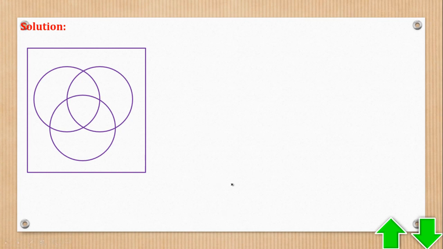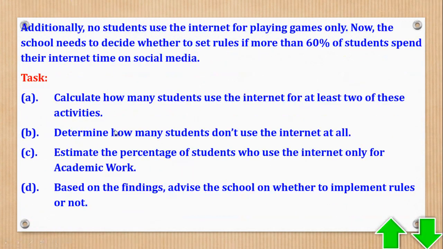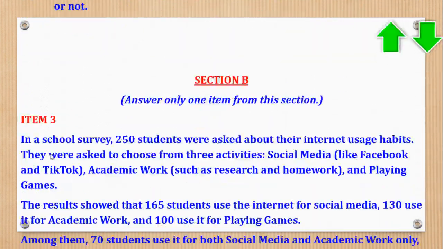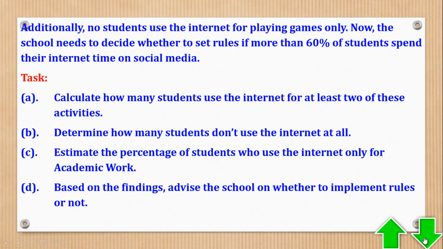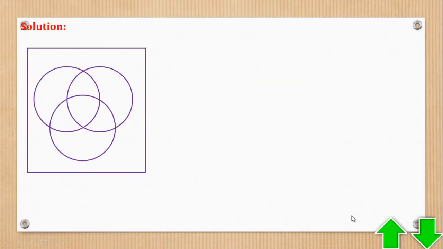Then they told us that there are 250 students in total, then 165 used the internet for social media, 130 for academic work, and 100 for playing games. So you'll come and fill.